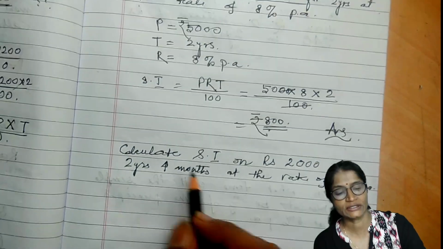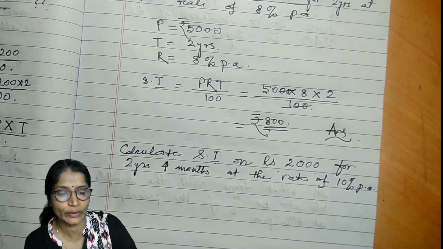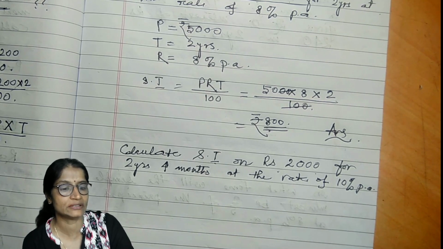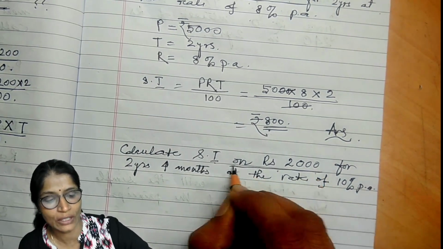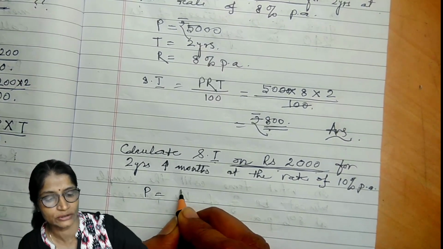Now next is, calculate simple interest on rupees 2,000 for 2 years 4 months at the rate of 10% per annum. On rupees 2,000, it means the principal is equal to 2,000.